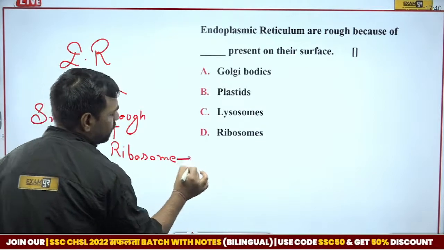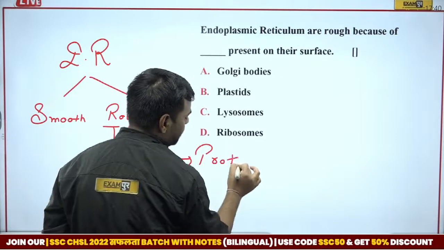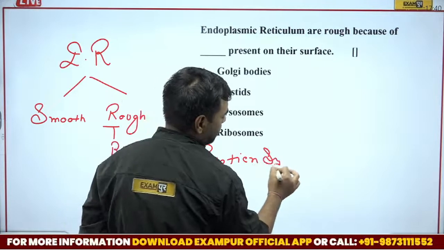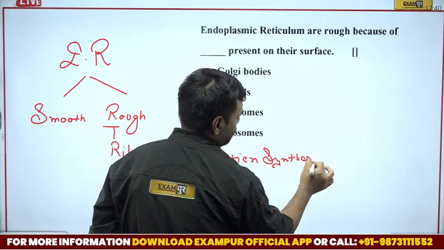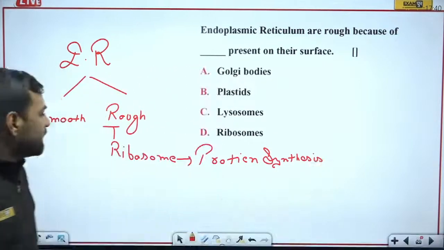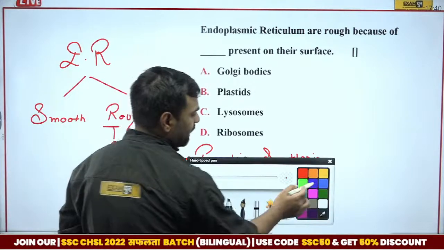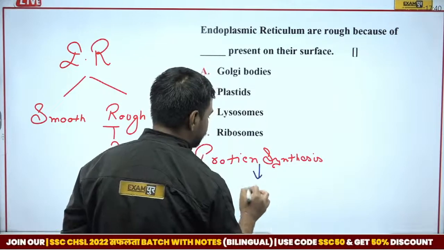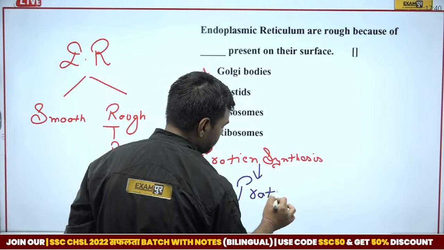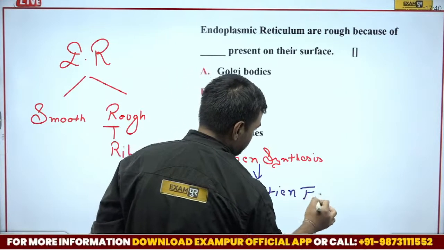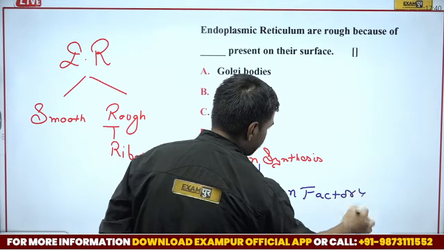And this ribosome is doing what? It is actually helping in the protein synthesis. So this ribosome does protein synthesis, and hence for the same reason it is known as protein factory.